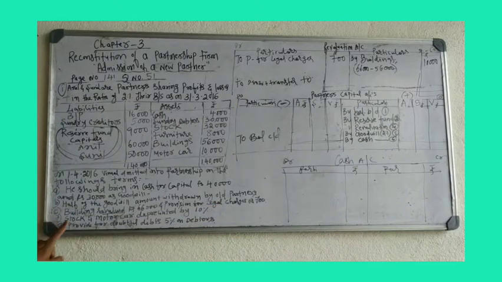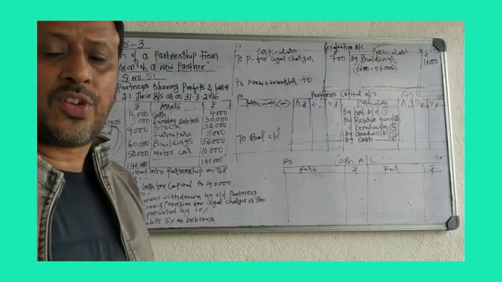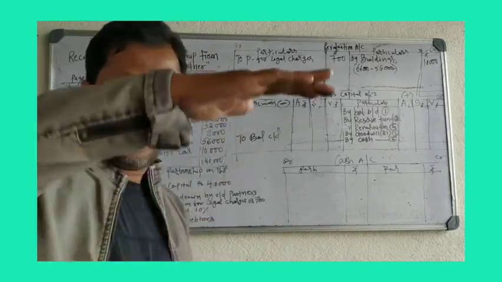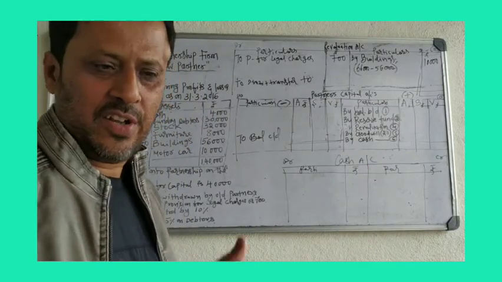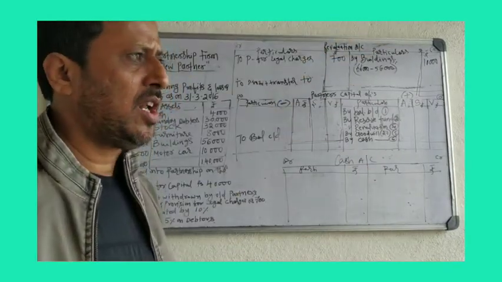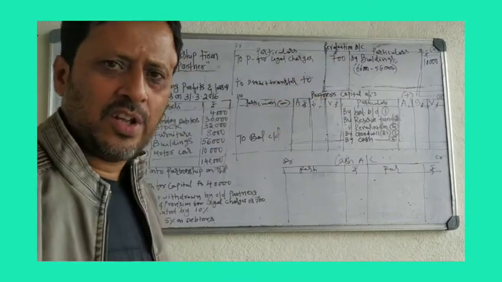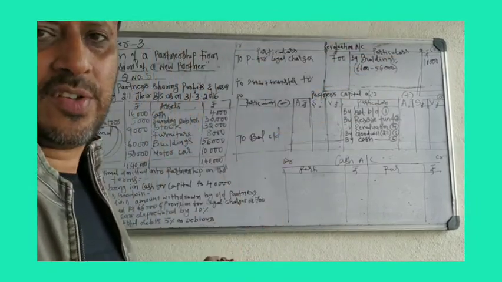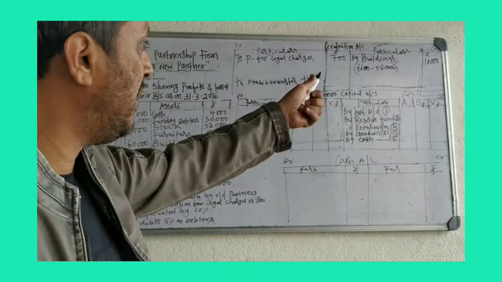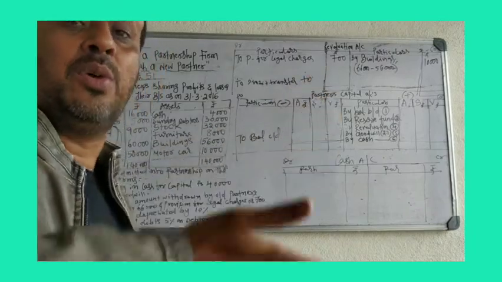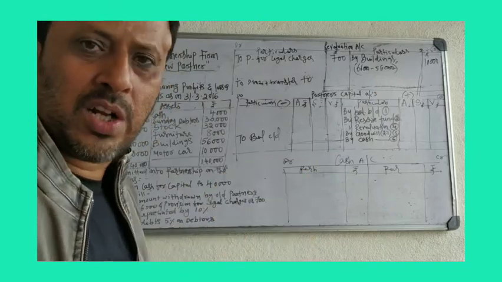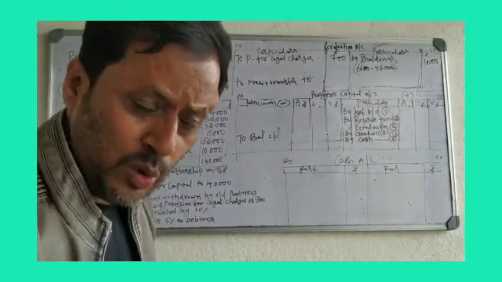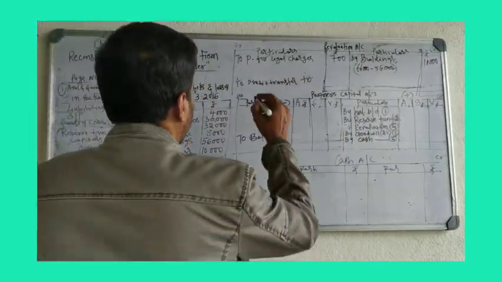Come to the fourth one. Stock and motor car depreciated by 10%. Stock value and motor car value decrease by 10%. Stock is an asset, its value decreases. Motor car is an asset, its value decreases. So asset value decrease means loss. Building is an asset; building value increase is income, and we have shown it on the credit side. Stock and motor car both are assets. Their value decreases, so it is a loss. Show on the debit side. To